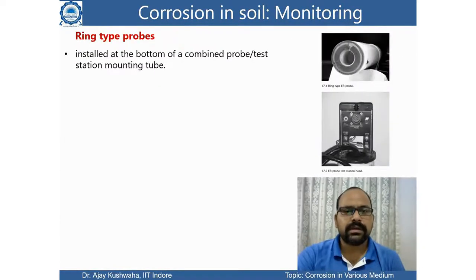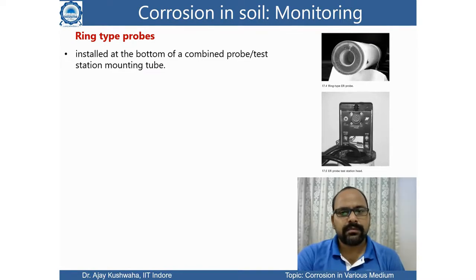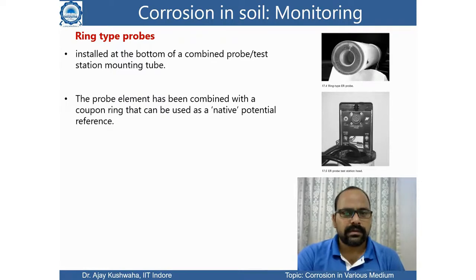So this is another type of probe. We call it a ring type probe, which is installed at the bottom of the combined probe or test station mounted tube. Here it is basically combined with the copper ring. The coupon is made of the same material as the test sample.